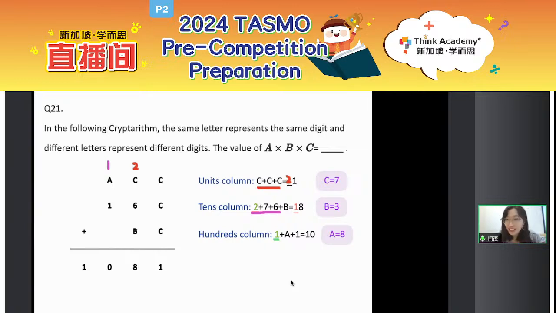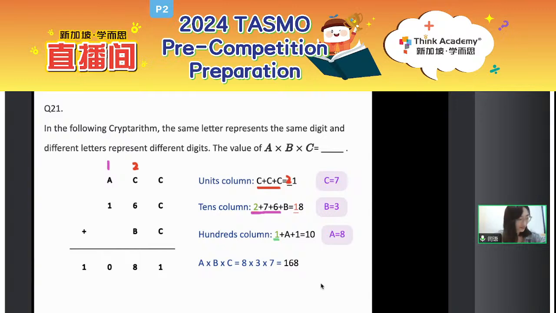I see that many students got the final answer as 18. 18 is wrong. Why? That is multiplication. A times B times C, okay? So we can get 8 times 3 times 7. The final answer should be 168. Let me check out. Some of you got 112.